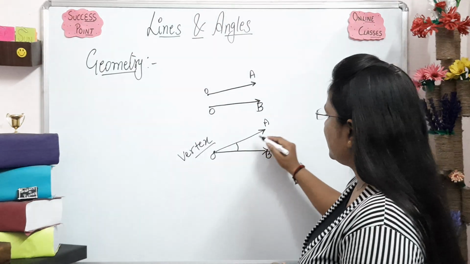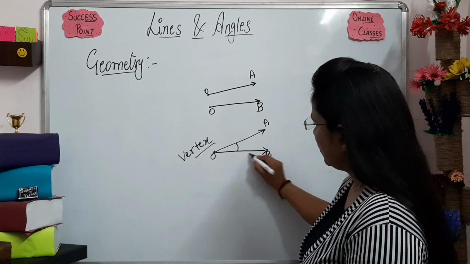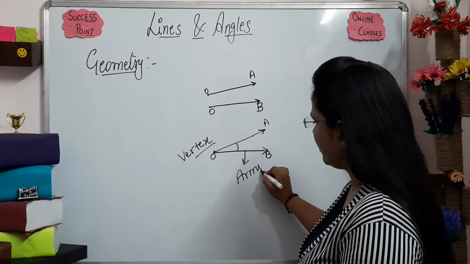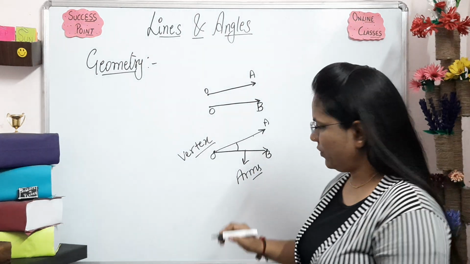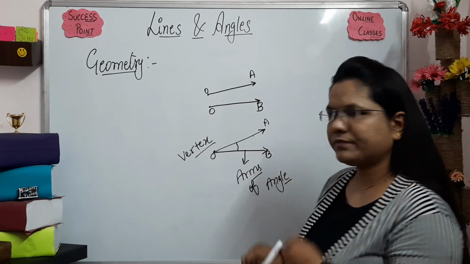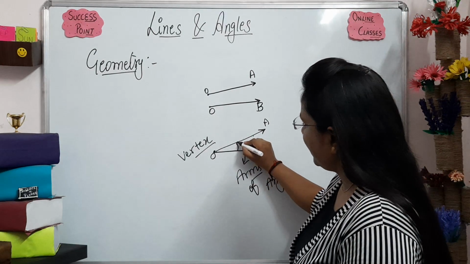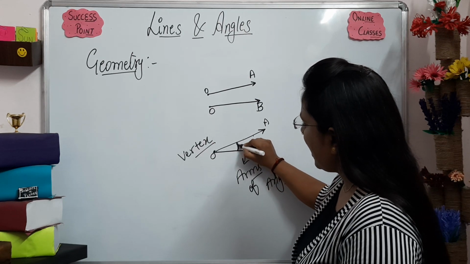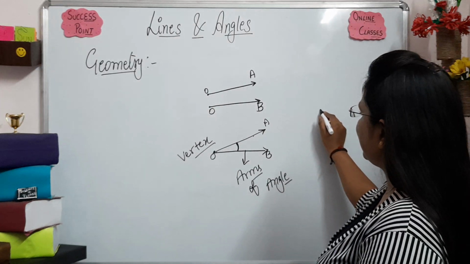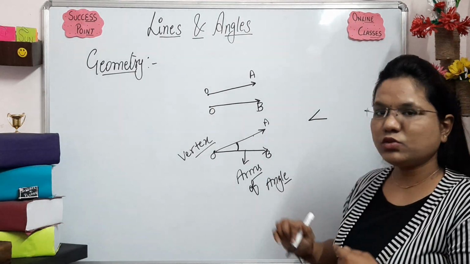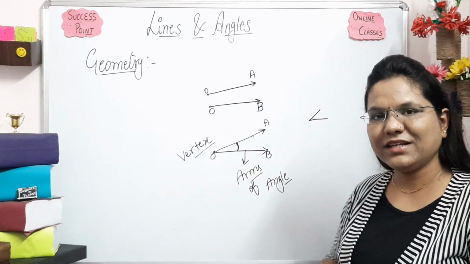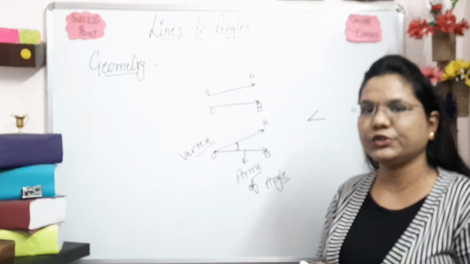So what do we call these two rays? These are the arms of an angle. Arms of the angle. Then moving to the second thing, that is how to represent an angle. What is the symbol of an angle? The symbol that we have to use is this one. Whenever you see this symbol, it represents an angle. That is the most important thing we should know.